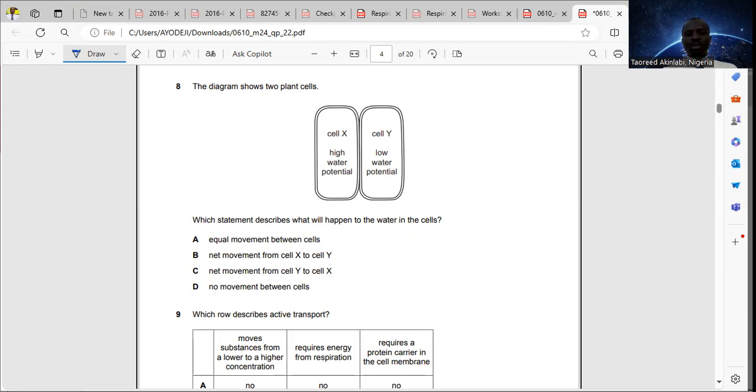For that question, the answer will be net movement from cell X to cell Y, because cell X has high water potential, while cell Y has low water potential.